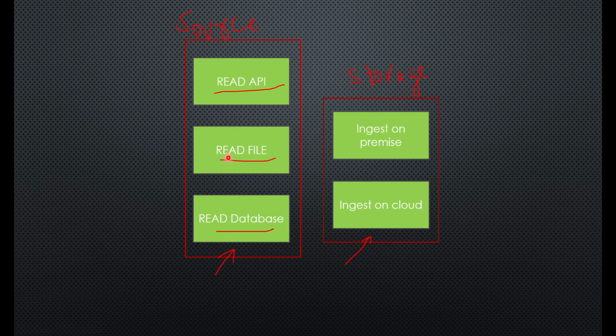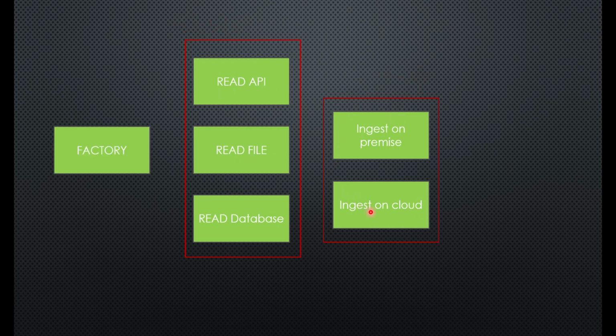Now, if you remember the previous video on Simple Factory, we were dealing with a similar situation where we had multiple sources, but there were not multiple storages. So this is the additional complexity in this particular design. If we remember, what we did in the previous scenario was we created a factory in the Simple Factory method, and that factory on the fly used to decide whether to read the data and ingest using API, or whether to read data from file, or whether to read data from database and ingest. So that is what the Simple Factory pattern was doing. It was not dealing with this scenario where we have to ingest into multiple storages.